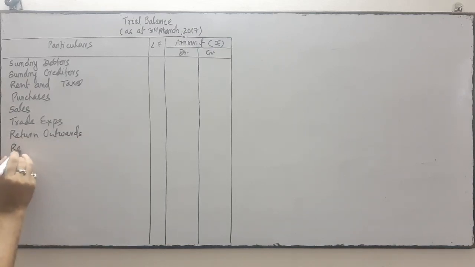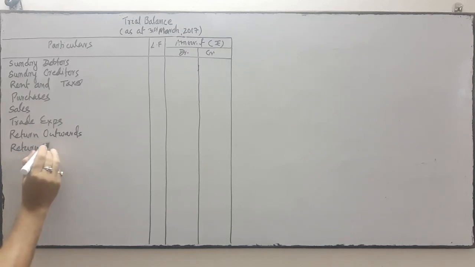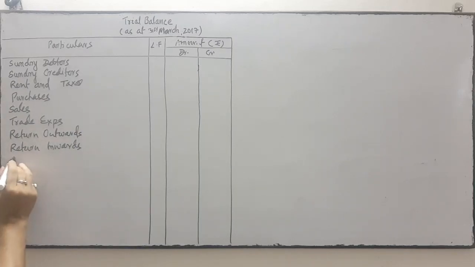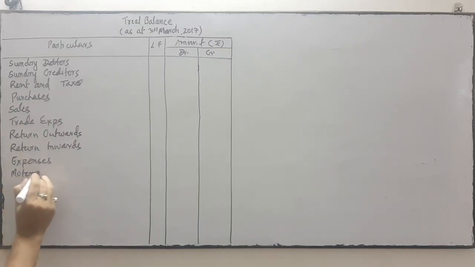Return inward means sales return. Expenses, these are the items. Motor vehicles.